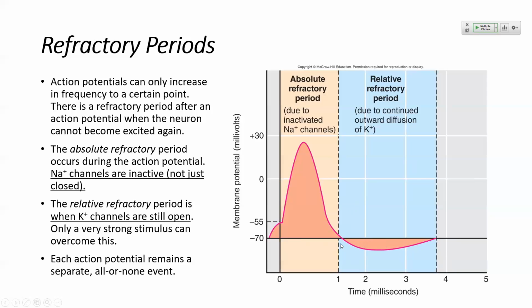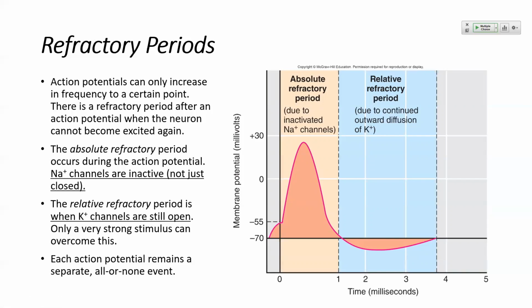The membrane potential actually gets down to -85. And so we can fire another action potential here, but we need a really strong stimulus to do so, okay? So physically we can, but it's even more challenging than when the membrane potential is at rest.